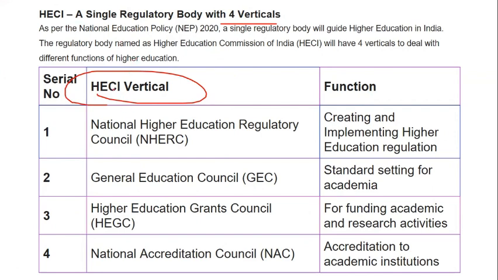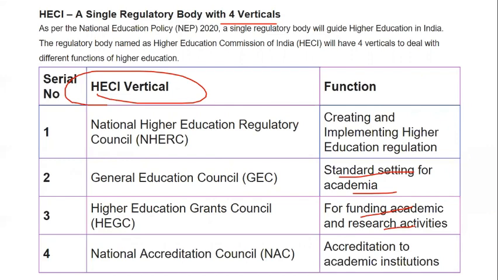So let's see what these verticals are. First is the National Higher Education Regulatory Council, which is for regulating higher education. A General Education Council, which is for standard setting for academics. Higher Education Grants Council, which is exclusively for funding purposes. And the National Accreditation Council, which is for accreditation of academic institutions.